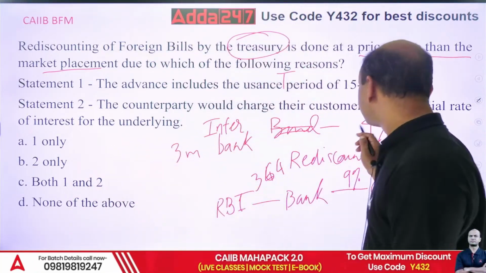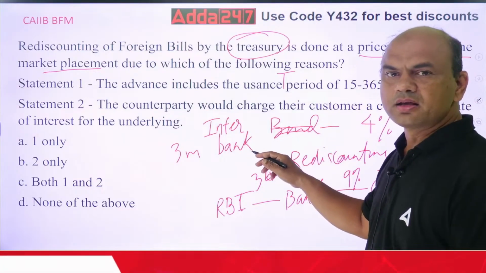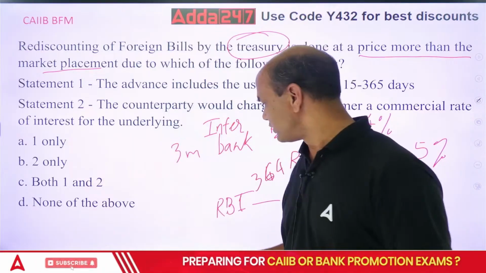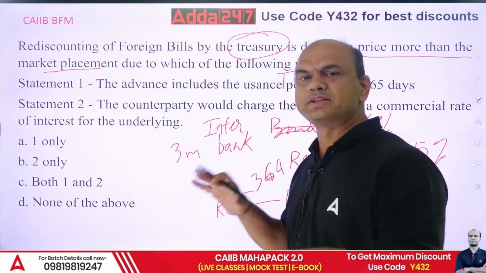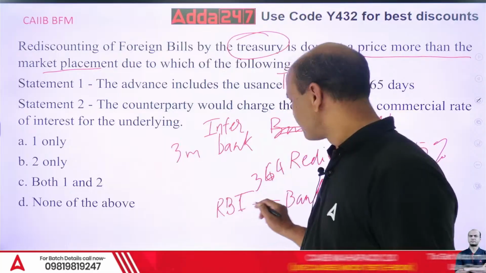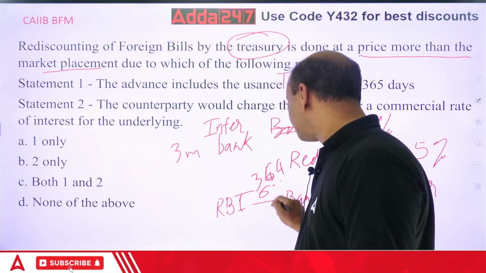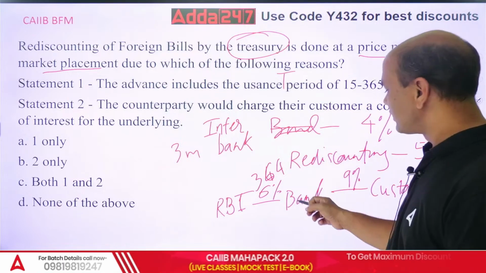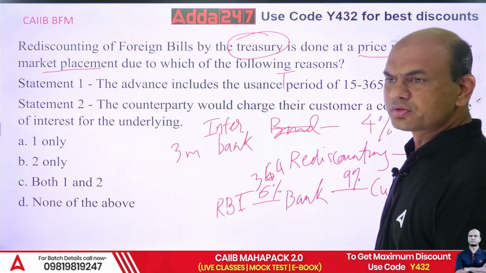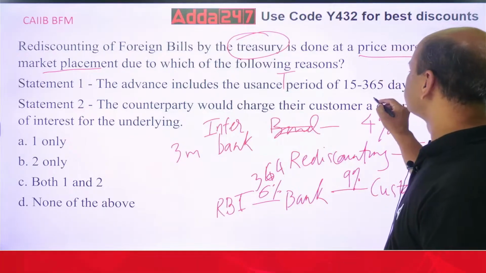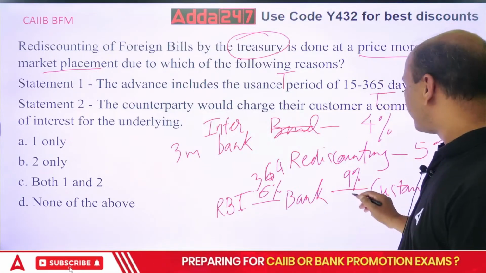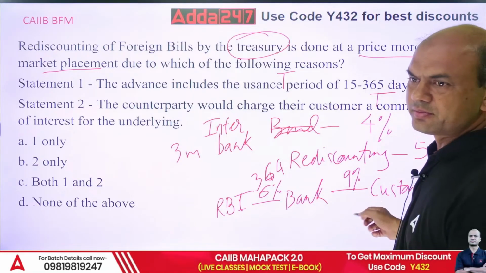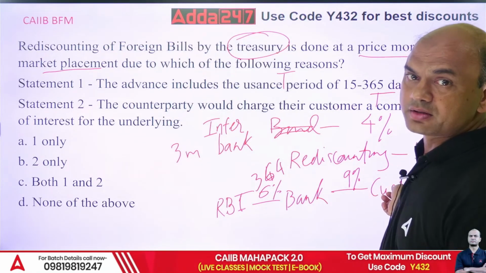So here it was 4% interbank. RBI will say, give me 7%. Why, doesn't RBI want profit or what? So RBI will say, okay, we'll settle at 6%. So even if they charge 6%, then also what is happening? See, this interbank is 4% and here you are getting 6%. So obviously this is also the second reason. True. Because commercial banks will charge a commercial rate to the customer, which is quite high. So the bank is earning a lot without taking the risk.